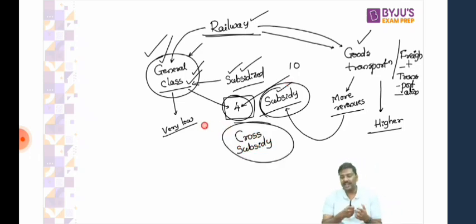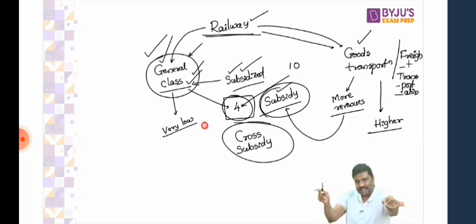What do you mean by cross subsidization? Imagine there are two consumers. To one of the consumers, you will charge very low. To the other consumer, you will charge very high. The objective is simple. When you charge a higher amount, you want to generate revenues and try to provide for these subsidies. I'll give you one more example of cross subsidization.